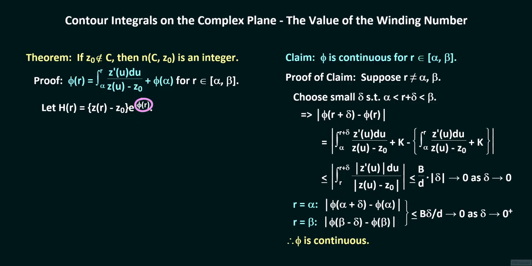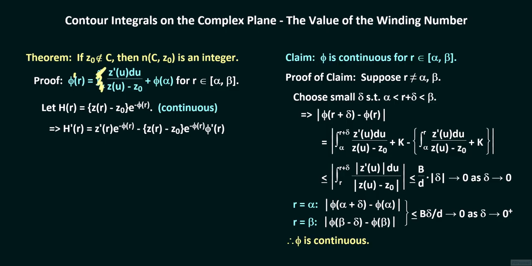Since phi is continuous, h is also continuous on the interval from alpha to beta. h prime of r equals z prime of r times e raised to the power minus phi of r minus the quantity z of r minus z sub 0 times e raised to the power minus phi of r times phi prime of r. By the definition of phi and by the fundamental theorem of calculus, phi prime of r equals z prime of r over the quantity z of r minus z sub 0.